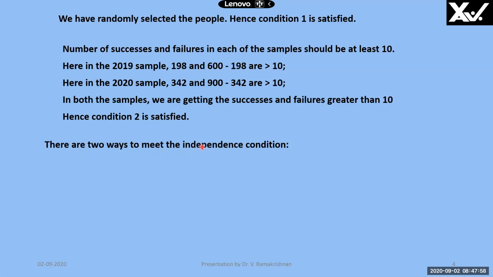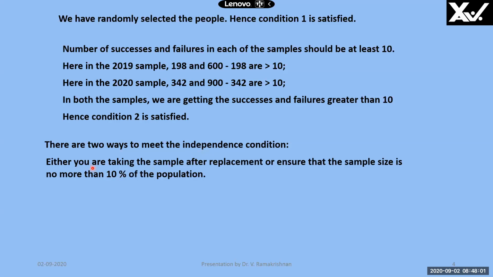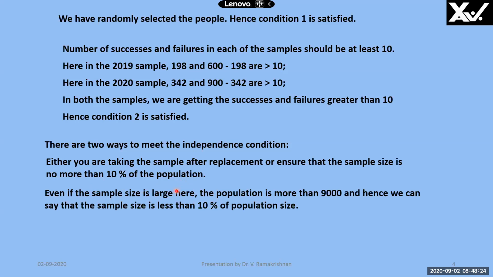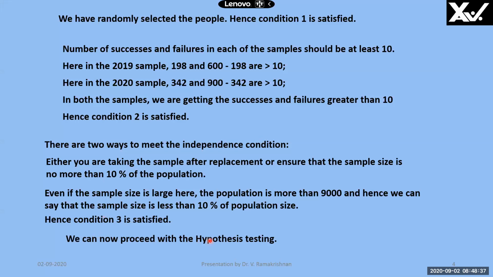There are two ways to meet the third condition, that is independent condition. Either you are taking the sample after replacement. See, that is not being done here. But another option is that ensure that the sample size is not more than 10% of the population. So sample size is small compared to the population. In that case, we can take it as the samples are independent. The probability is same even without replacement. Now, even if the sample size is large here, there is 900 at most here. The population is more than 9,000 and therefore we can say that the sample size is less than 10%. So sample size is small compared to population size and independence condition is satisfied. So we can now proceed with the hypothesis testing.